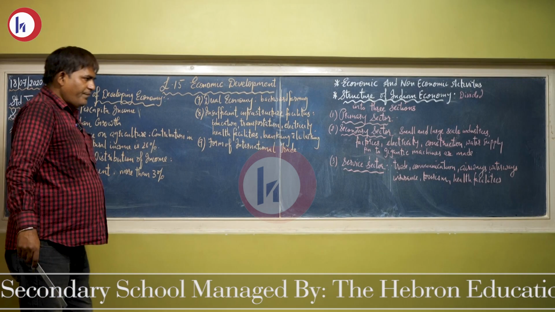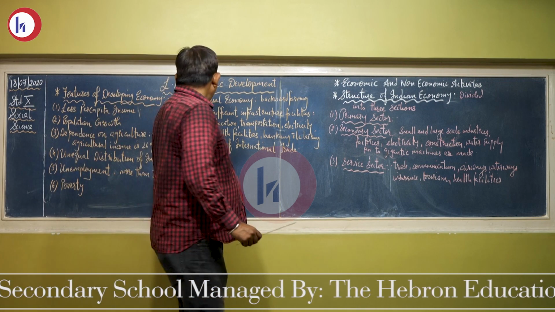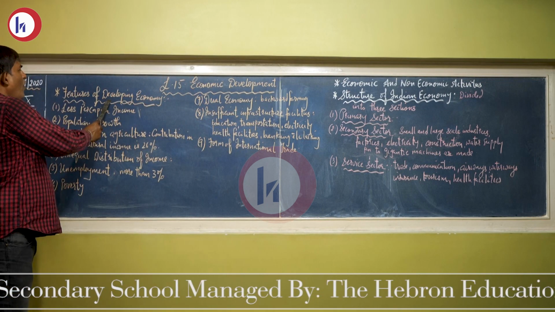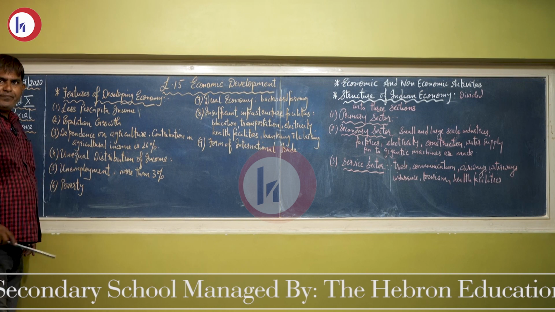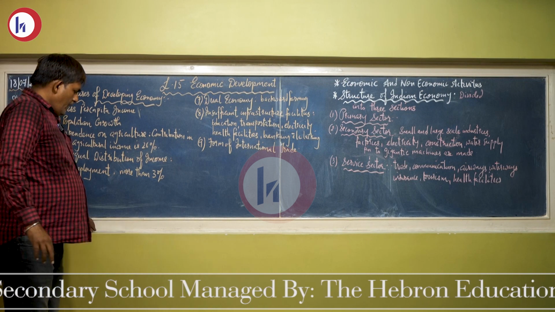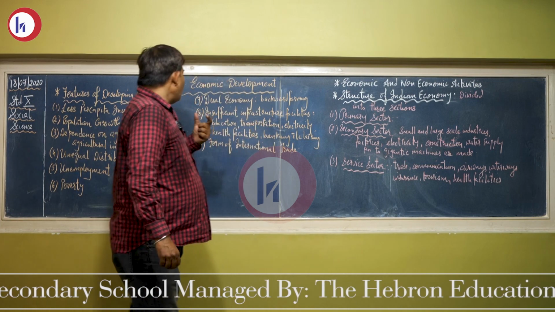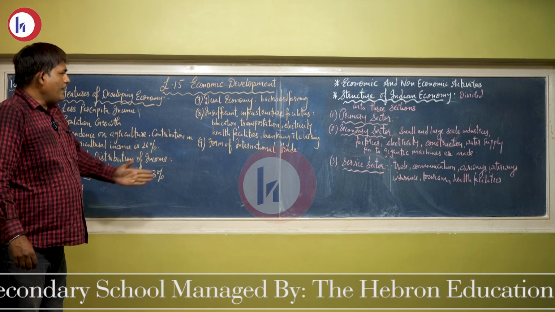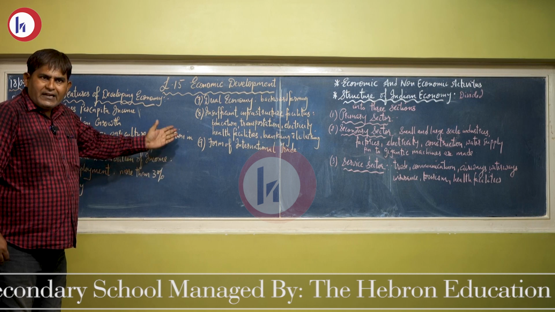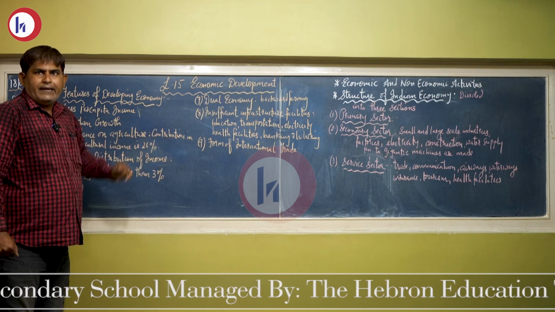Dear students, our next topic is features of developing economy. In this topic, there are 9 different features that we are going to study in detail.